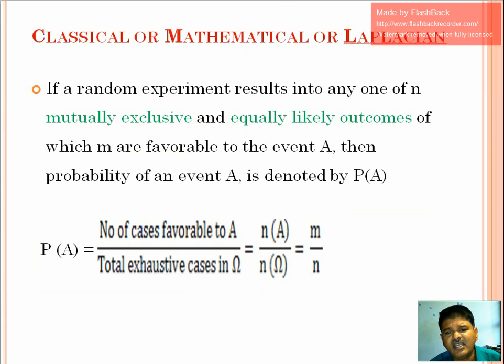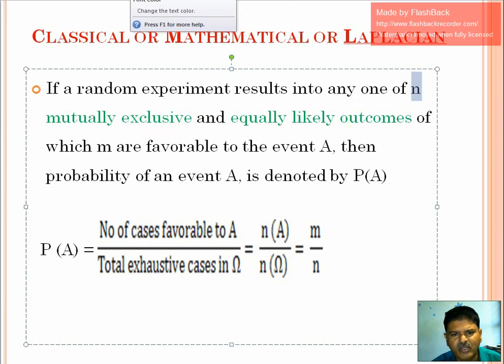So what is the classical or mathematical or Laplacian definition of probability? If a random experiment results in any one of n mutually exclusive and equally likely outcomes, these two conditions are very important, because these events must be mutually exclusive. Mutually exclusive means there should not be any common point in these events, and also these are equally likely. Equally likely means every event has an equal opportunity to become part of the sample space, and their probability remains the same.